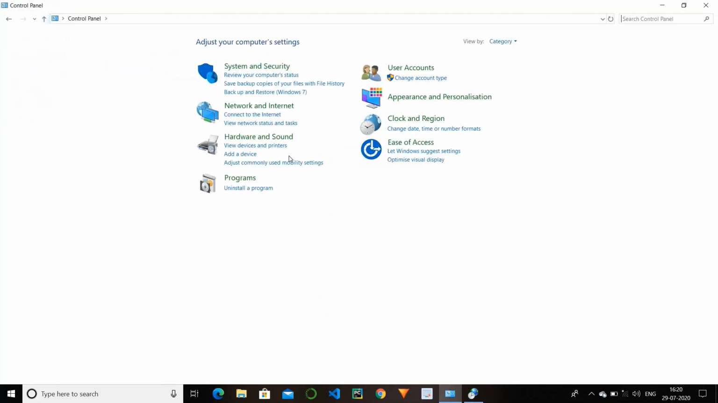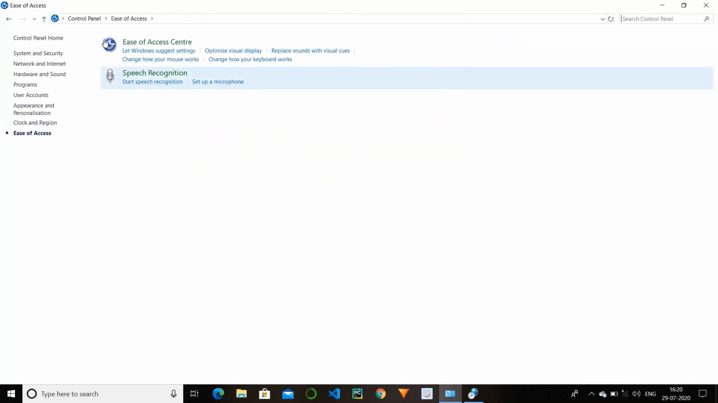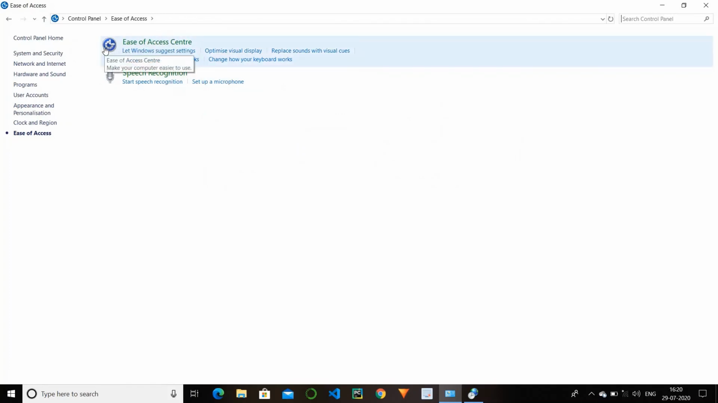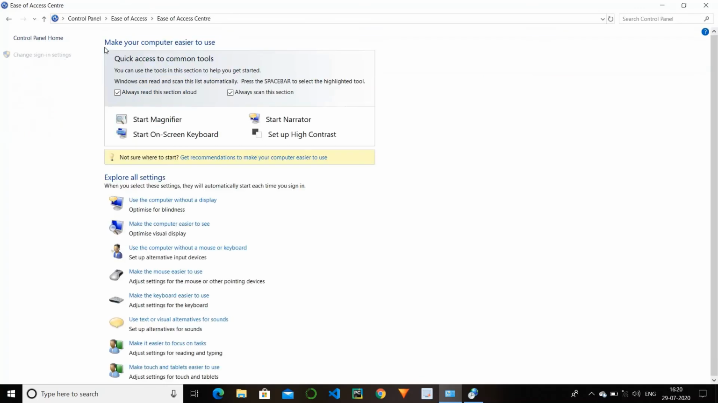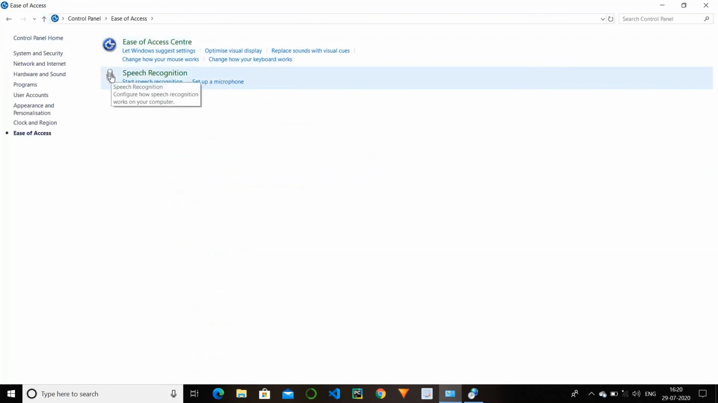We have the next option, ease of access. In this we have two options: ease of access center and speech recognition. Always scan this section. In this we have different options. Do not change or modify this section. Leave it default. And here we have the advanced option, speech recognition.